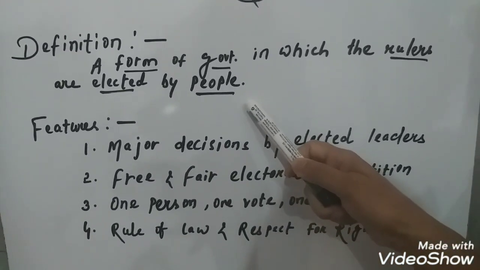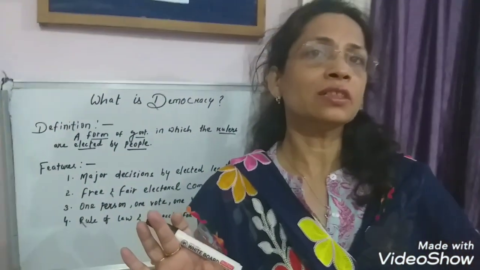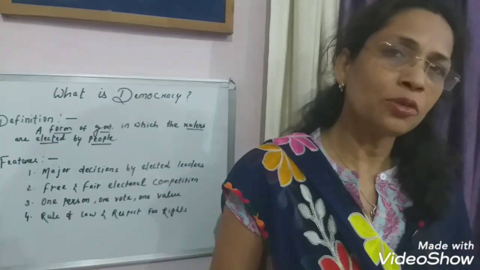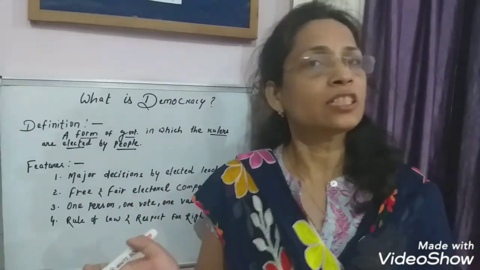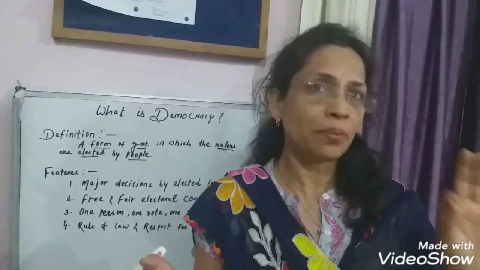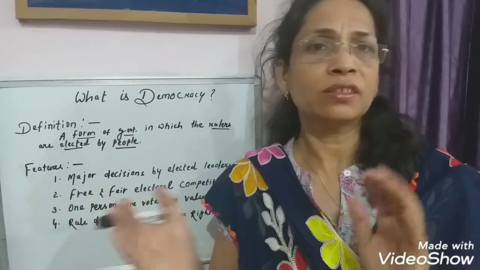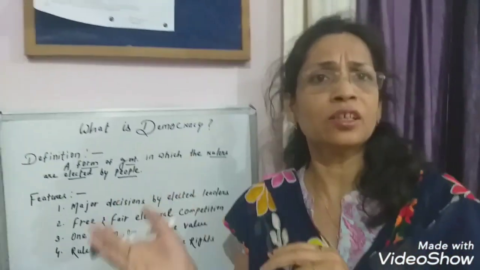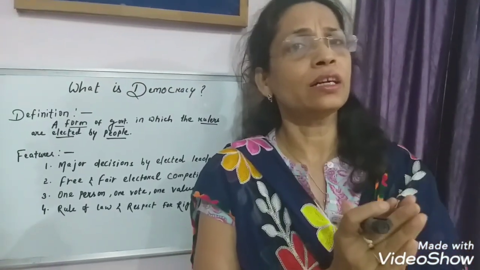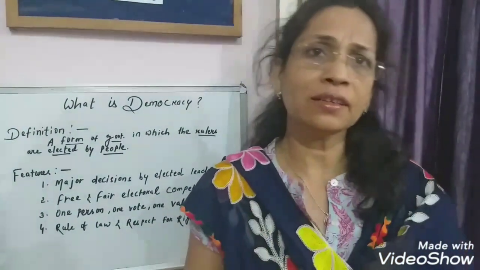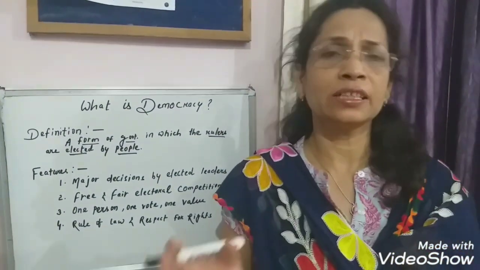Okay, so in this chapter we have basically two questions. We have two important topics: the features of democracy, and the second topic is why democracy, meaning merits of democracy. Of course we will also discuss the demerits of democracy, but there are very few demerits and more merits. That's why most of the countries of the world want to represent themselves as democratic countries. So in this chapter, through examples, we will try to find out which are democratic countries and which are non-democratic countries.